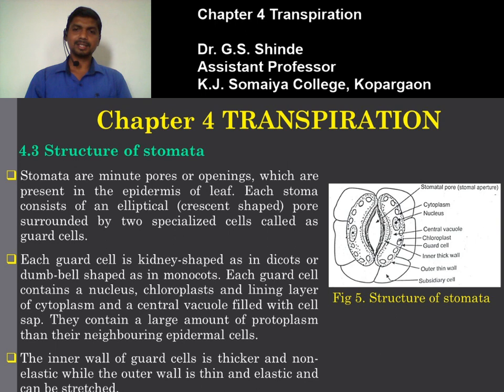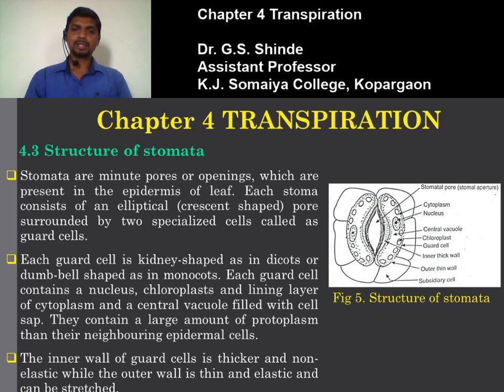So, the guard cell contains starch-containing chloroplast, meaning starch is already present in the guard cell. The next thing important for the opening of the stomata is that the inner wall of the guard cell is thicker and non-elastic, while the outer wall is thin and elastic, so it can be stretched.